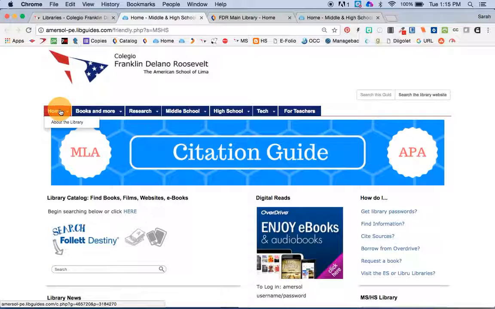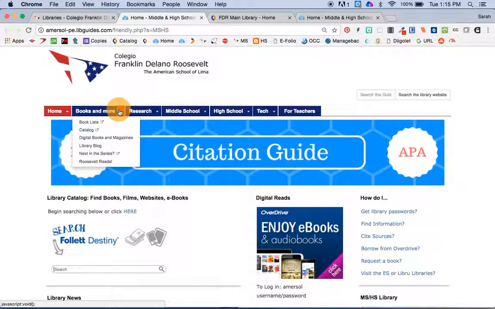After that, you get into the Books tab. And on the Books tab, you'll see many different choices. We have lists of books. There's a link to the catalog. There's a link to different kinds of digital reading. The library blog hasn't really taken off fully yet. I was hoping to have that be a big student thing last year, but maybe this year.